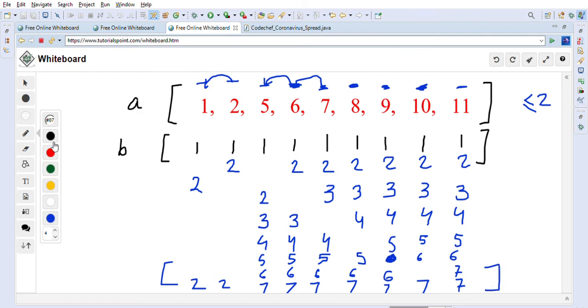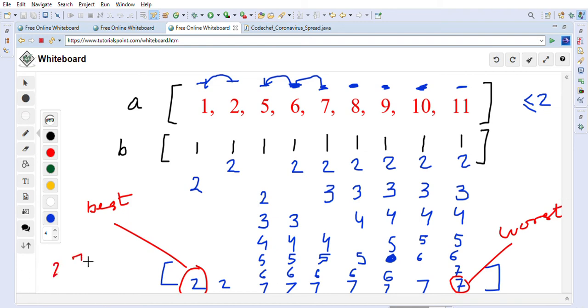So once we get this final B array, we will just get this first value. This is the best case scenario, right? And this one, the last value, is the worst case scenario. So 2 comma 7 we will output as our answer. 2 comma 7, right, is the answer for this given array. So this is the way we can solve the coronavirus spread problem on CodeChef.